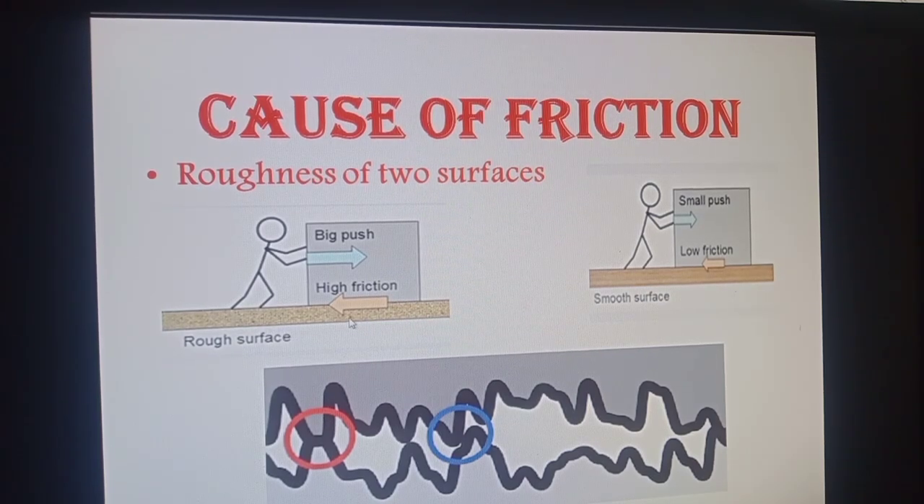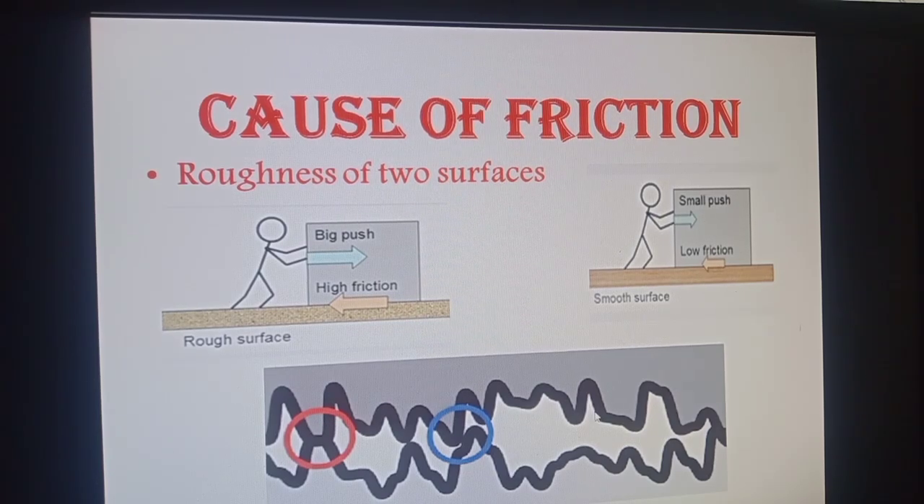If the surface is rough, the friction will be high. It will be more difficult to move a body on a rough surface. More effort, more force is required. However, if the surface is smooth, then the friction will be less. Roughness is less, friction will be less, and little force is required to move a body.